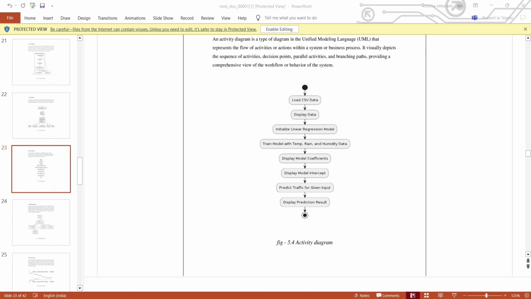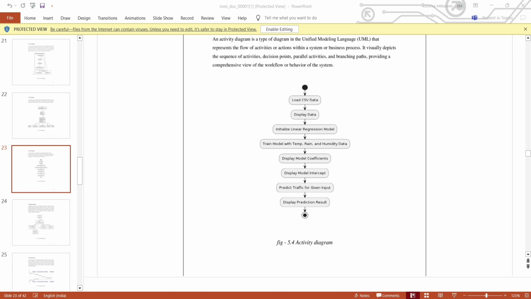In the third step, we initialize the linear regression model, which is a type of predictive modeling technique used to understand the relationship between the variables. Next, training the model. The model is trained using specific features from the data, like temperature, rain, and humidity. This training process involves learning the relationship between these features and the target variable.